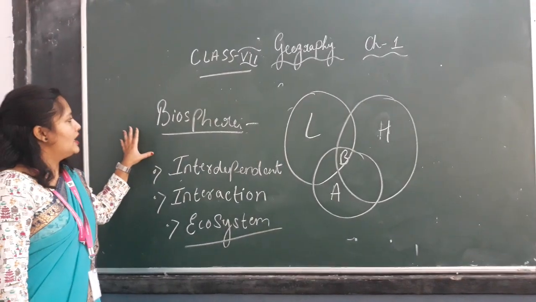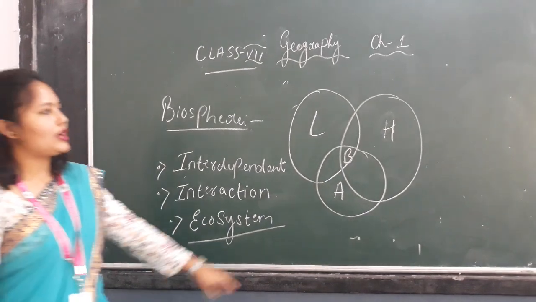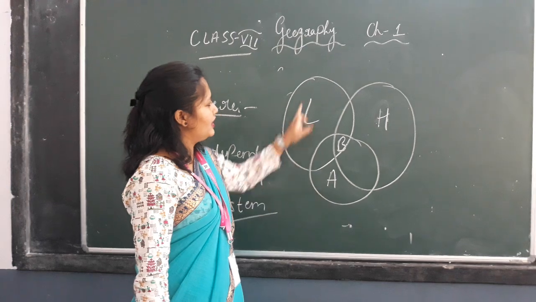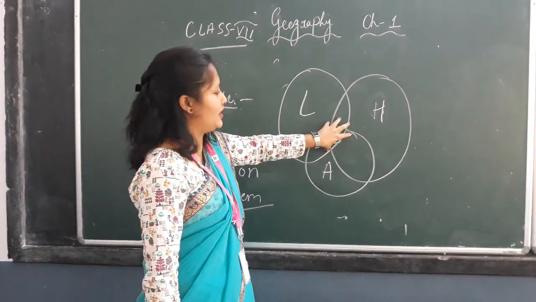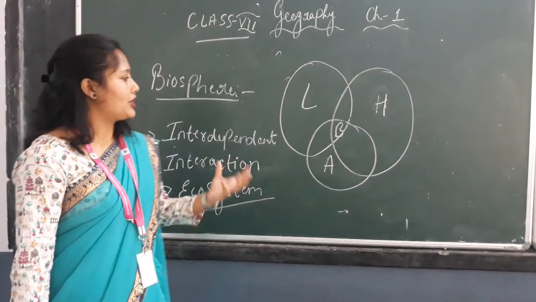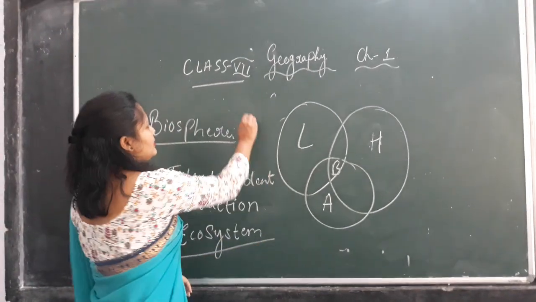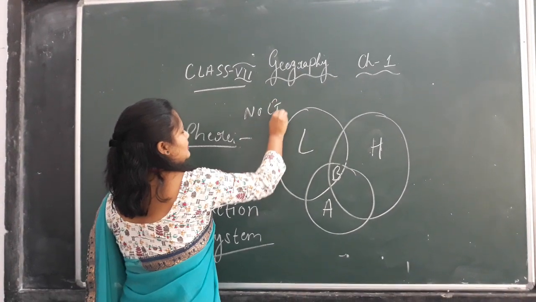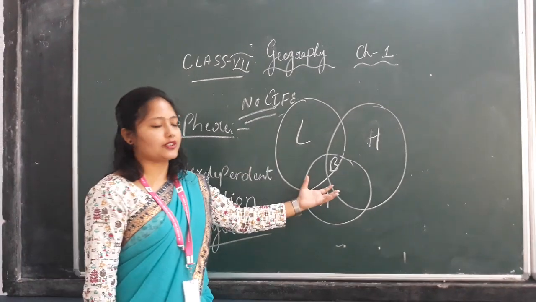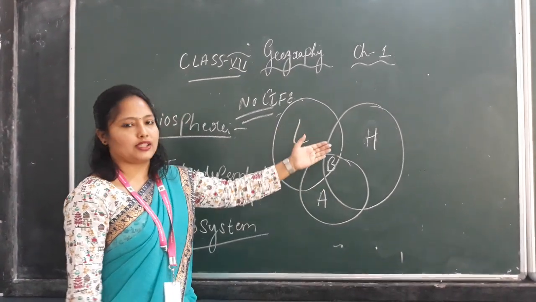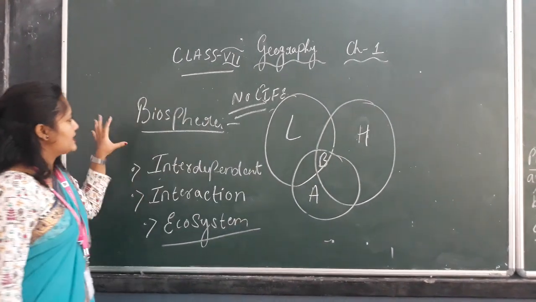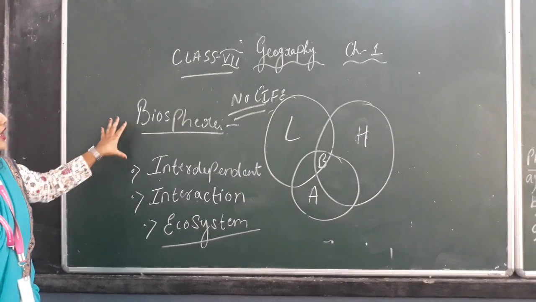Now see children, next we have biosphere. As you have learned about three components, lithosphere, hydrosphere, and atmosphere, these three make your biosphere. Biosphere is a very important part, because without biosphere there will be no life. Life cannot function without biosphere, and biosphere cannot function without these three components: land, water, and air.